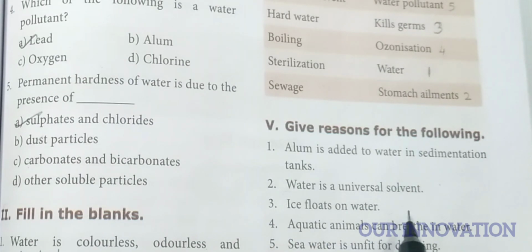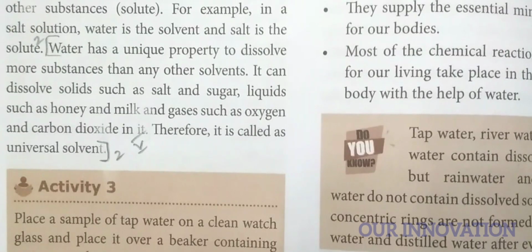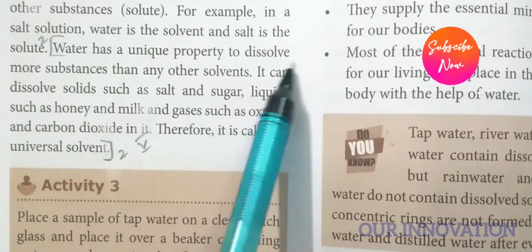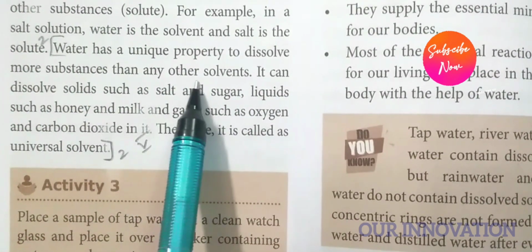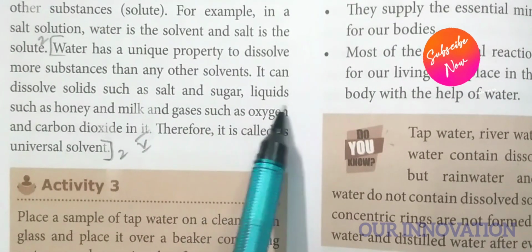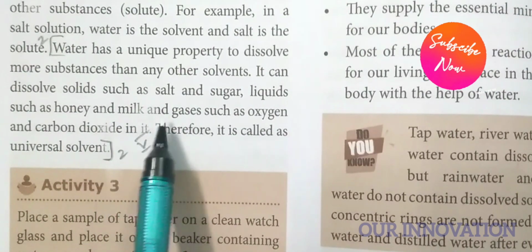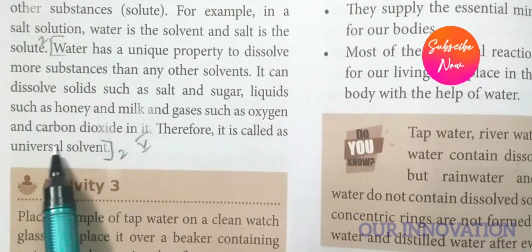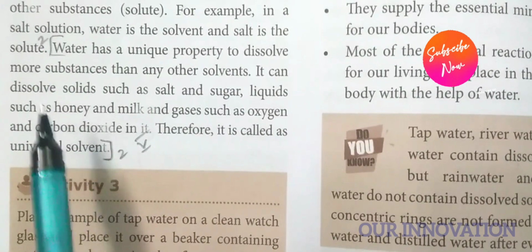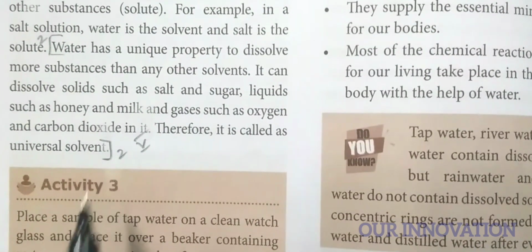Water is a universal solvent. Why? Page number 144. Water has a unique property to dissolve more substances than other solvents. It can dissolve solids such as salts and sugar, liquids such as honey and milk, and gases such as oxygen and carbon dioxide in it. Therefore, it is called a universal solvent. So, mark it from here until end of this.